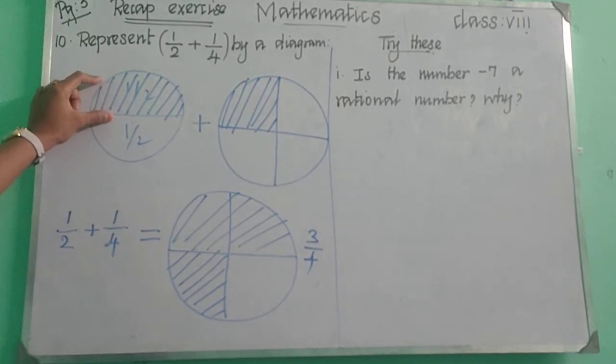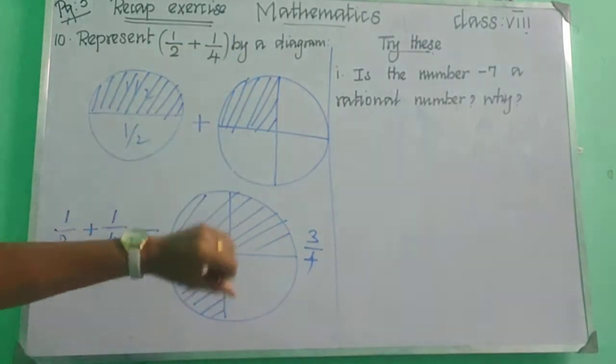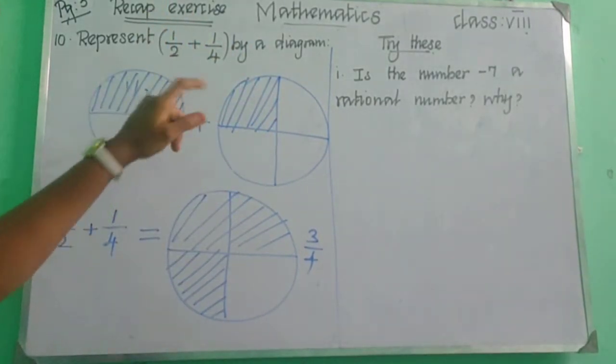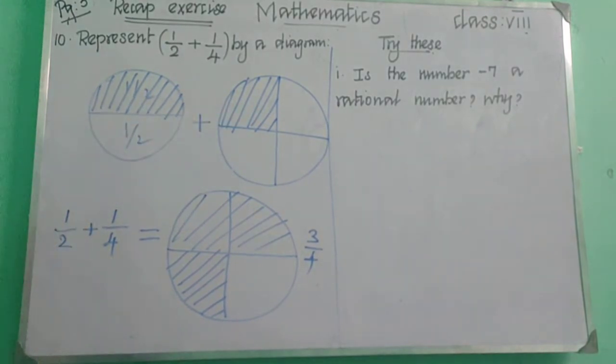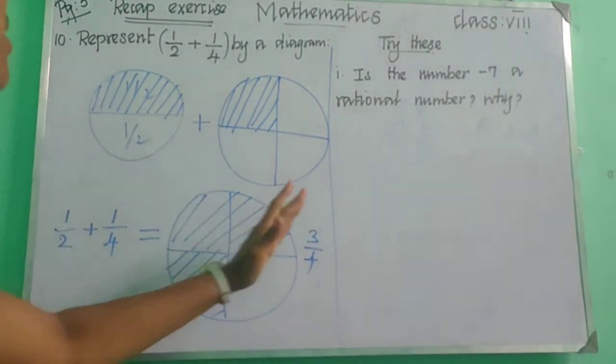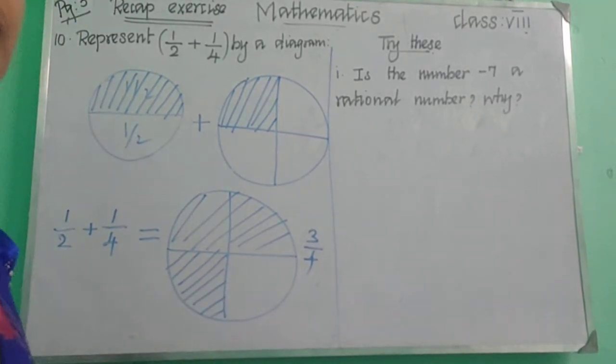Okay, 1 upon 2. And here 1 upon 4 means one part out of 4 parts, that is called a quarter. So if you are adding these two, you will get 3 upon 4. Okay, children, can you all understand? And then on the same page we have Try These. We have 2 sums in Try These.